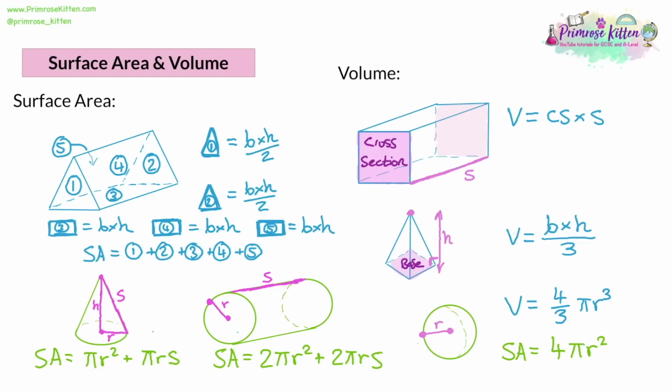Now, the last thing you should do here is look up the exam board of the exam you're taking and have a look at the formula booklet and just see which of these you'll be given in the formula booklet. And if you're not given some of these, then they'll be ones you have to remember. So you probably have to remember the volume of prisms and the surface area of prisms on your own, but some of the kind of curved shaped surface area and volume formulas you may be given. So have a look for that.